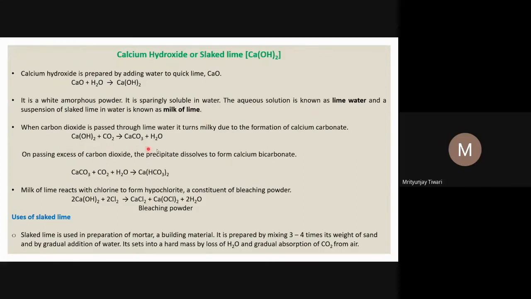When carbon dioxide is passed through lime water, it turns milky due to the formation of calcium carbonate. This is a very important reaction that I think I have also described earlier. Calcium hydroxide, Ca(OH)2, reacts when you pass CO2.